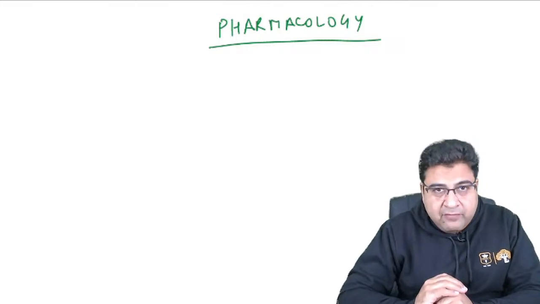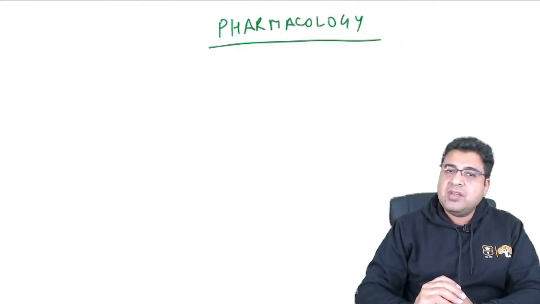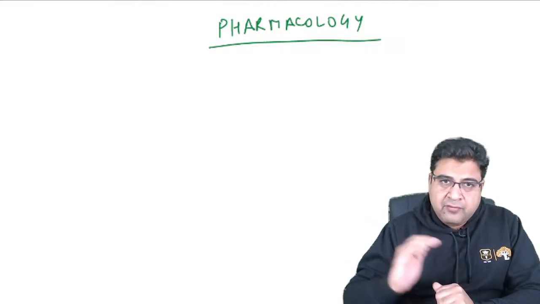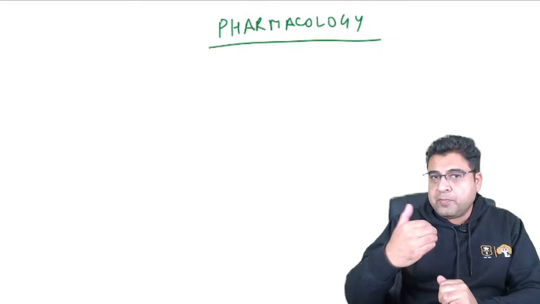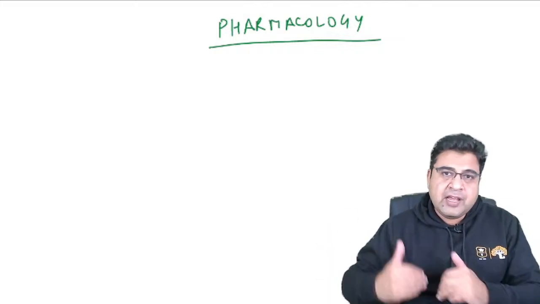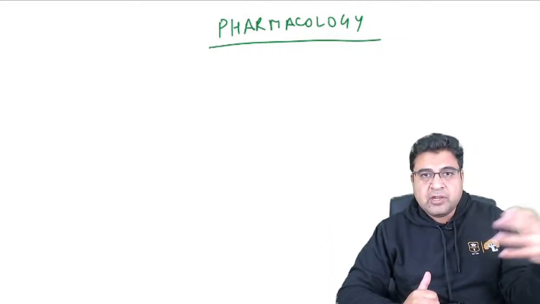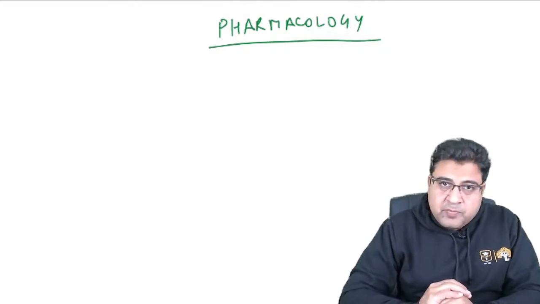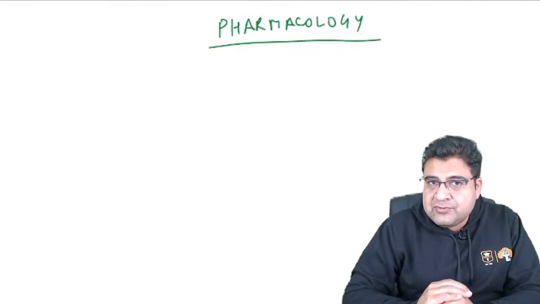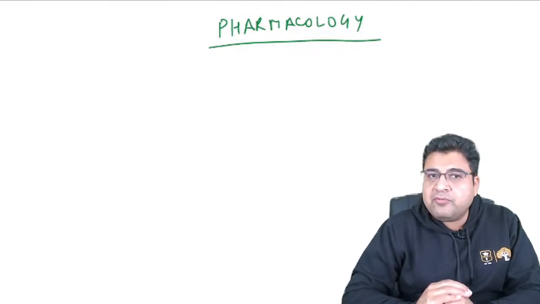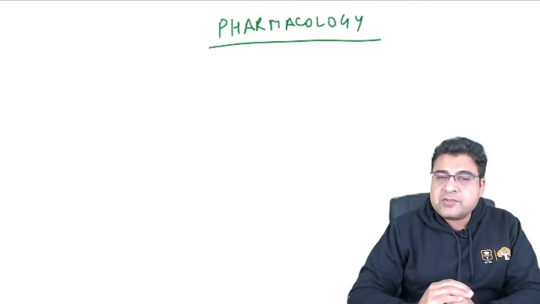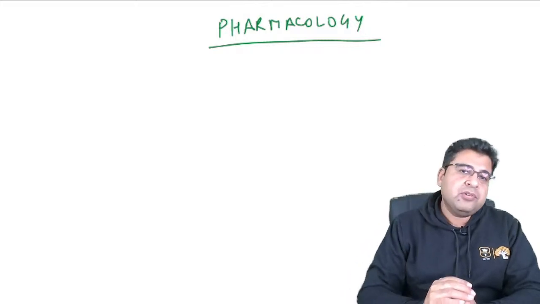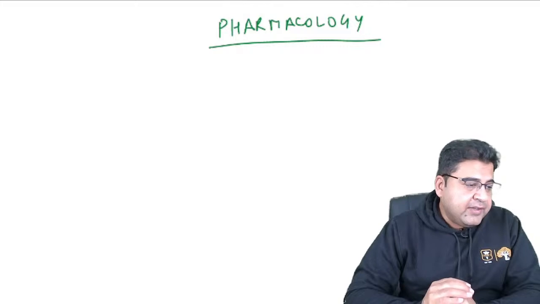If you don't have time to make the list of important topics, you can just go through all the questions of this paper, and whatever topics you can correlate with these questions, just read those topics. This should be your approach for pharmacology, and I suggest you follow the same approach for the other subjects also. Studying more will not give you a good rank, but studying smart will definitely give you the rank, right, guys?